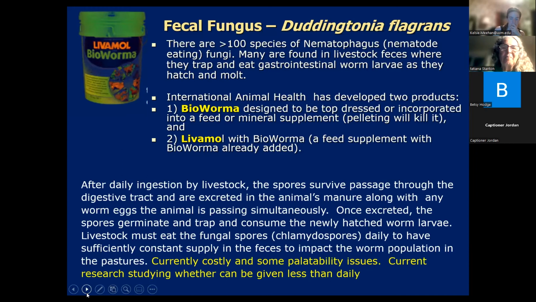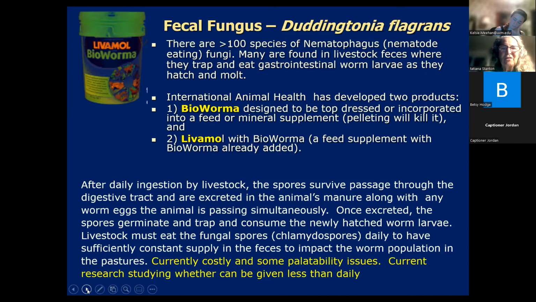One can be top dressed or incorporated into a feed or a mineral supplement, and the other one is a feed supplement that has the biowormer added to it. Unfortunately, your sheep or goat has to eat these daily, but the spore does survive travel through the digestive tract, and then it's excreted in the animal's manure, along with any worm eggs the animal has.